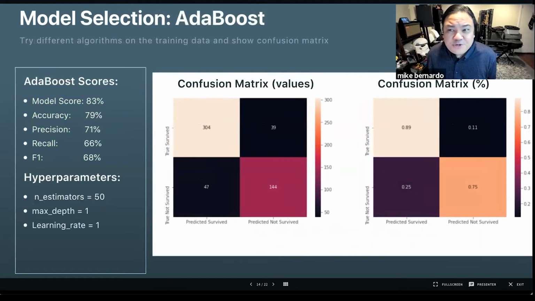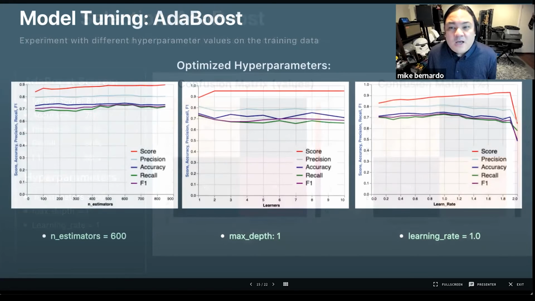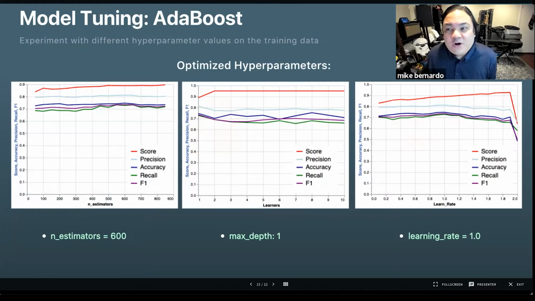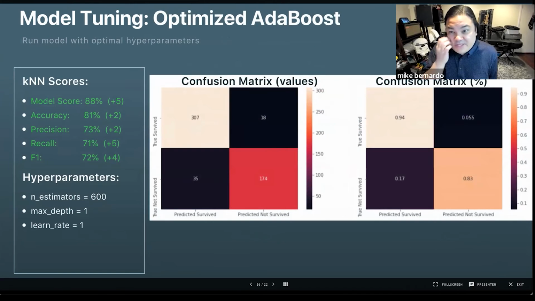The second model I chose was AdaBoost, or Adaptive Boost, which has 3 hyperparameters: base estimator max depth, the number of learners, and the learning rate. And using those default values, the base model scored 83%. Unlike KNN, tuning AdaBoost required more than one function to handle the number of combinations of hyperparameter values. Eventually, I got some values and I ran the model against the training data again. And with these optimized hyperparameters, the score certainly improved.